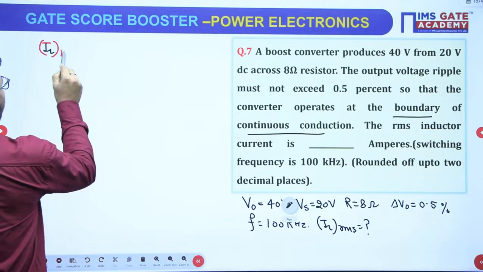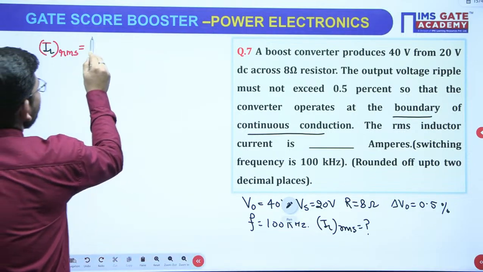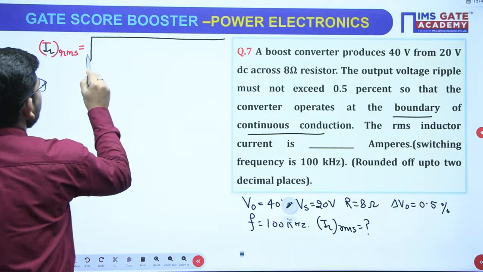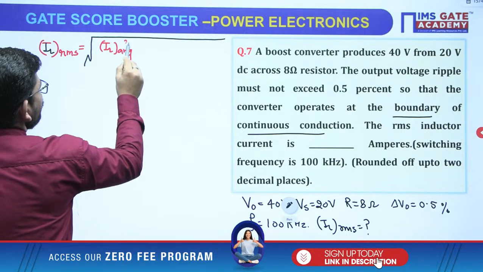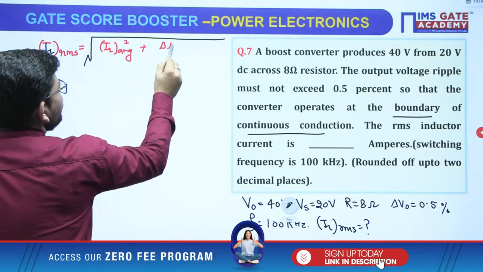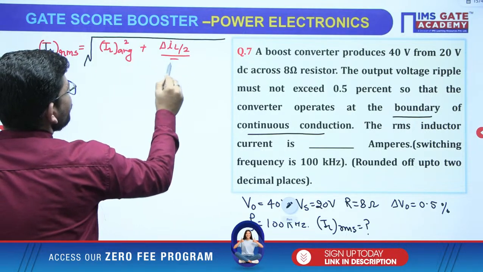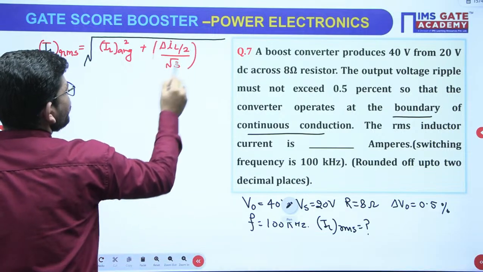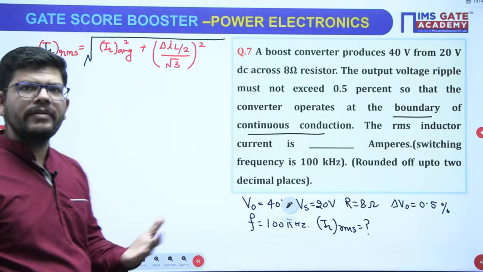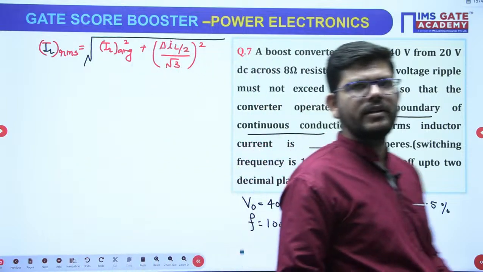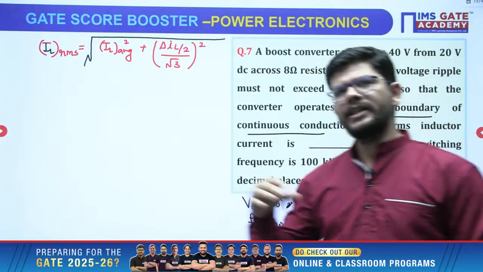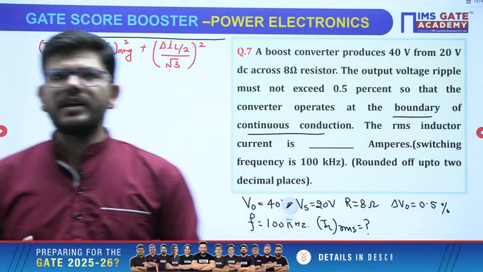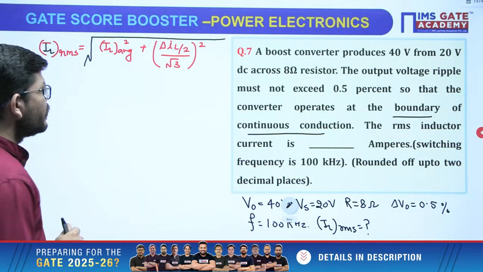If you want to calculate IL RMS, then it will be IL average square plus delta IL by 2 divided by root 3 square. Correct? We need not draw the waveform again and calculate the formula. So the formula is going to remain the same because the shape of the current is going to remain the same in all kinds of converters, right, whether it is buck, boost or buck boost.